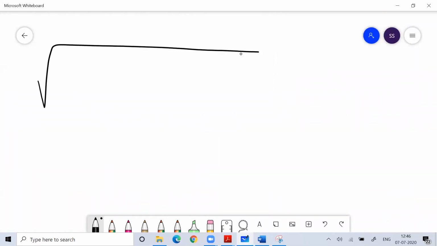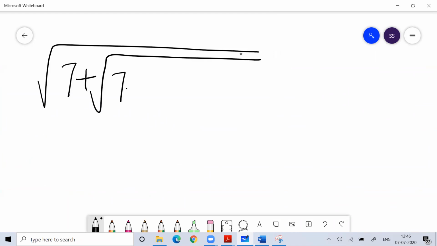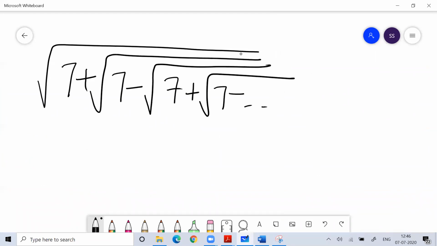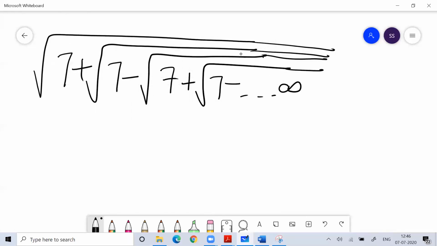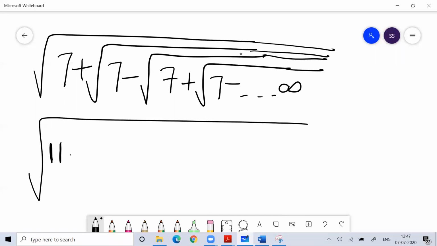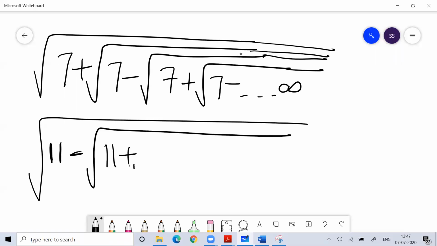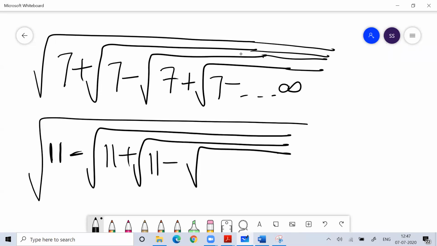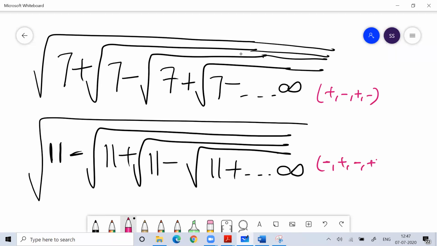Now if you see something written like this, root of 7 plus root of 7 minus root of 7 plus root of 7 minus, plus minus plus minus going on. If it is given like this, root of 11 minus 11 plus 11 minus 11 plus, goes to infinity. So it is plus minus or minus plus. If you notice, this is plus minus plus minus, and this is minus plus minus plus.